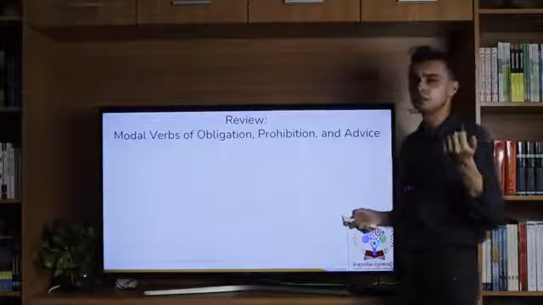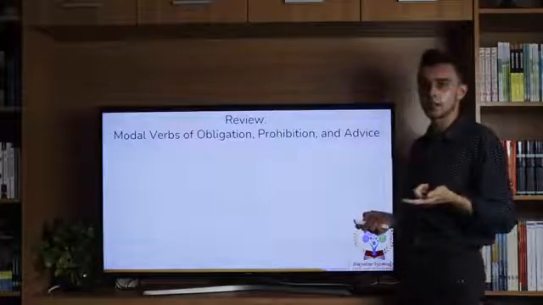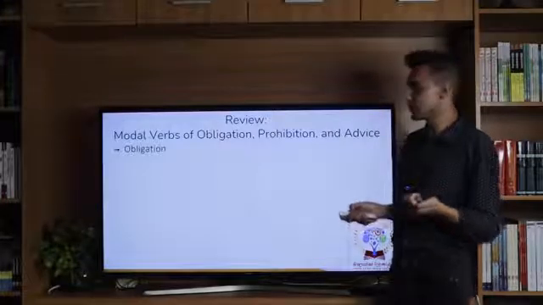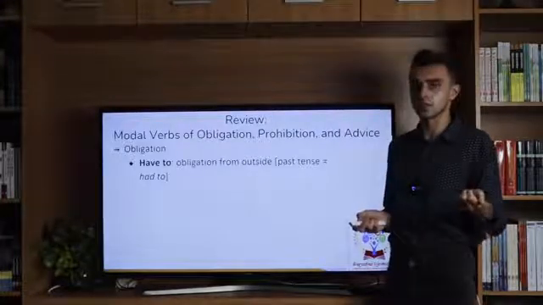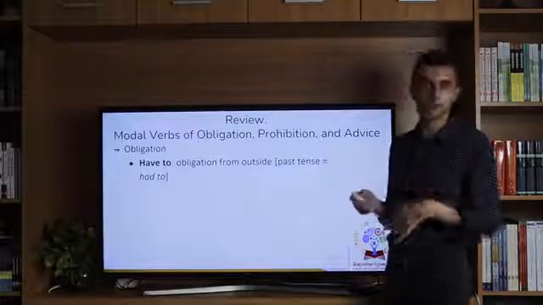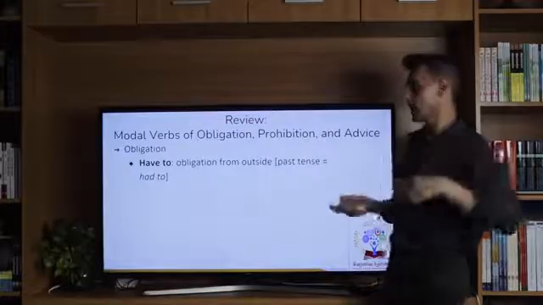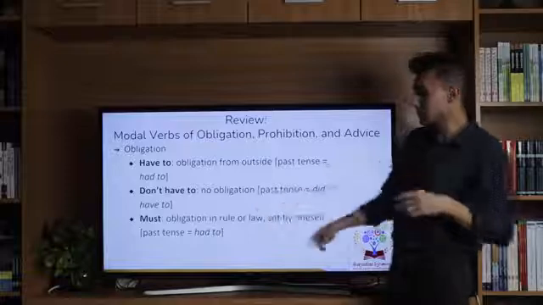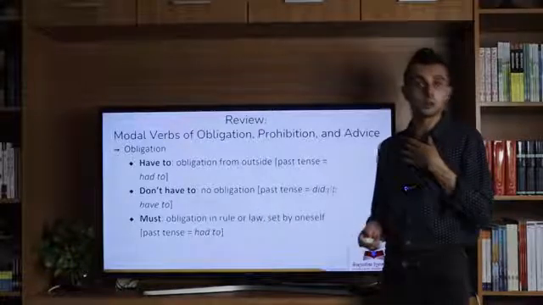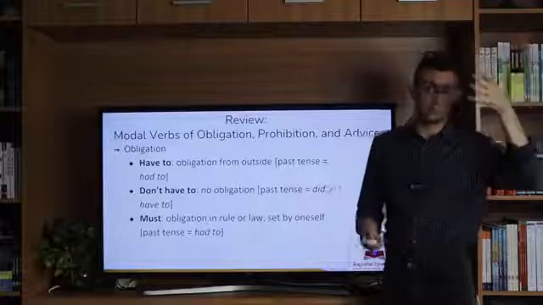Let's redo a little review first. So we learned modal verbs of obligation, prohibition, and advice. So what were some modal verbs of obligation? So we have have to, which is obligation from the outside, with past tense had to. So it's a rule set by someone outside. We have must, which is obligation in a rule or a law, set either by oneself, for oneself, or by a government or authority, right?